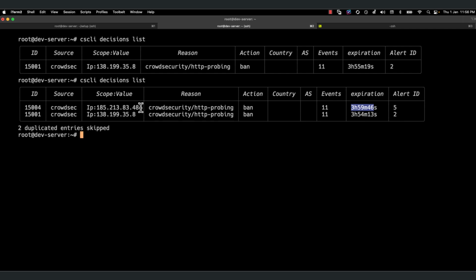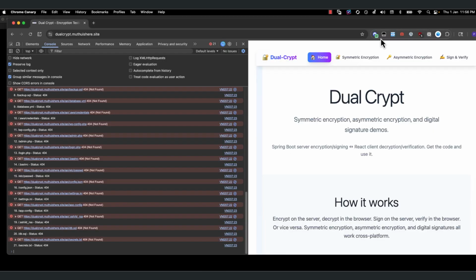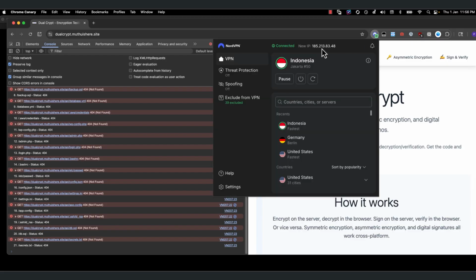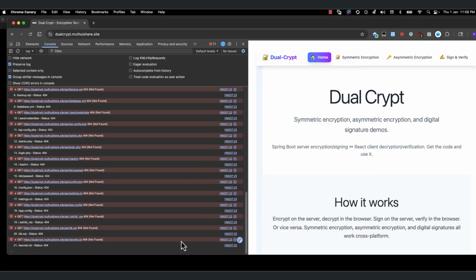And is this the IP? So yeah, because I am using a VPN, you can see here, this is the IP. Okay, this is the ban. So what does ban mean? If I just reload the page, it will not allow me to get it. It will just stop. You can see. So that's the reason it is not even running. After 21, it just stopped.